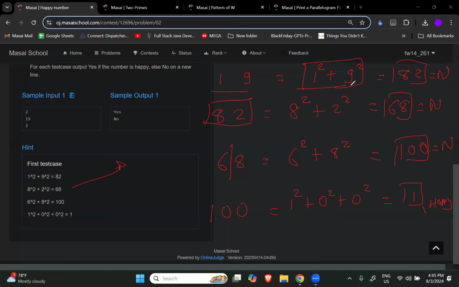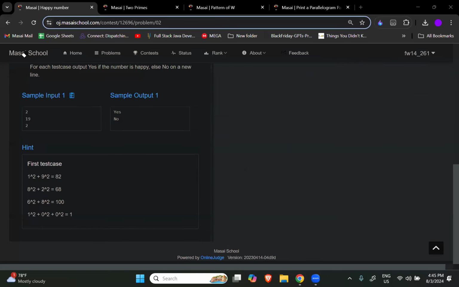Making squares, then assigning the answer to the n, this part is completely easy. We have to think how we will break this number into separate single digits. How? Let's talk about 19 itself. How we are going to break this number into two parts, 1 and 9.